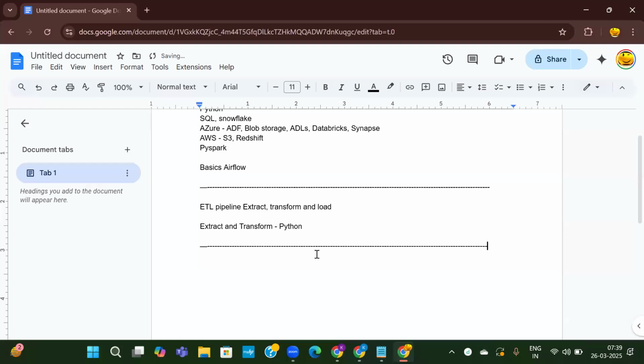So coming to Python, Python is an open source language. High level. When I say high level, it is user friendly, which means it is like plain English language, not system heavy. It is a high level programming language.